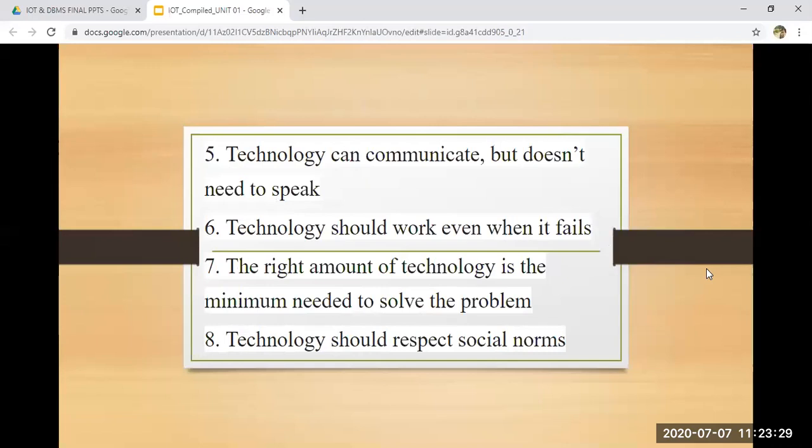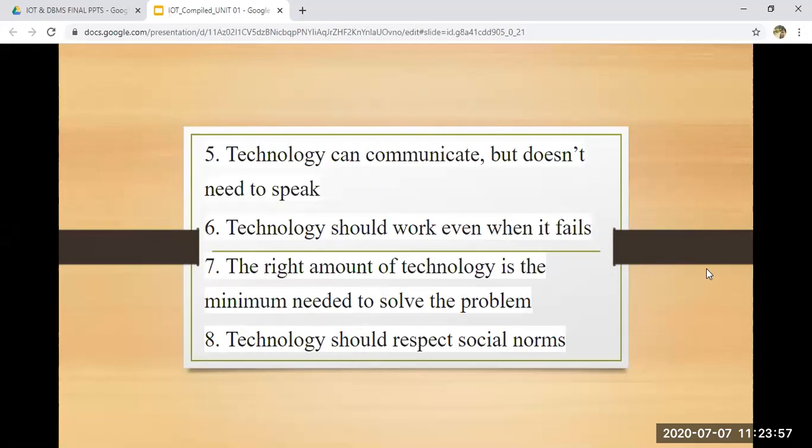So your technology can communicate with you with any type of signs, sensors, but it doesn't need to speak with you always. Technology should work even when it fails. Principle 7, the right amount of technology is the minimum needed to solve the problem. So you need a proper balance of your technology, not more or less. As that is required to solve the problem, at least that minimum balance has to